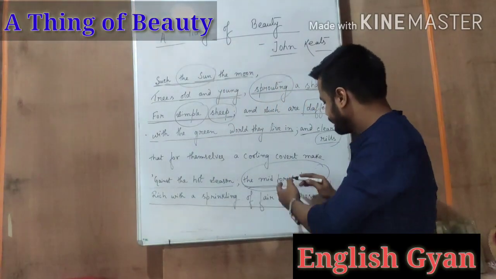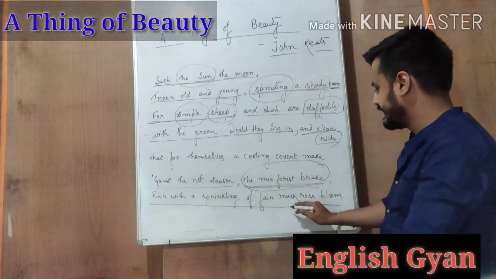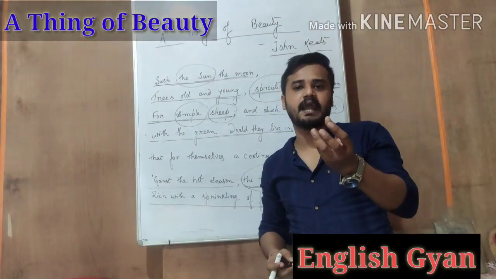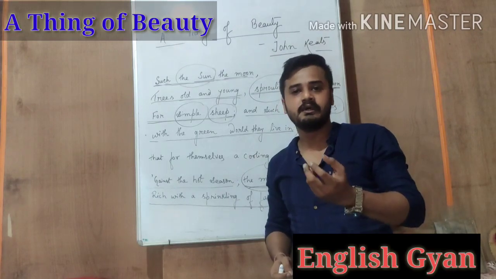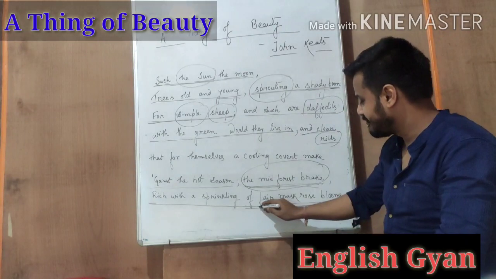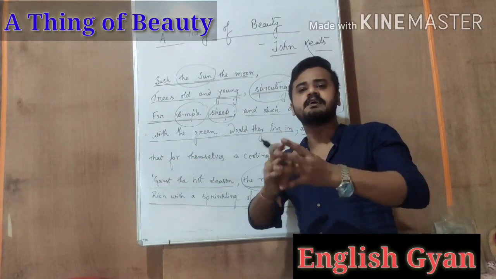So he says that in the mid-forest brake, we may find some fair musk rose. Fair musk rose is a kind of rose. It's a very beautiful kind of flower. You will find such a place which is rich in fair musk rose.